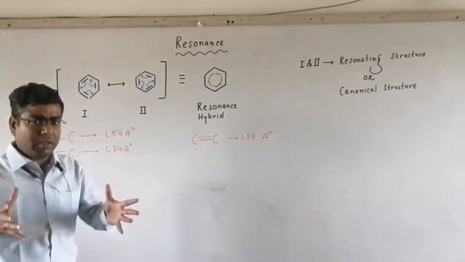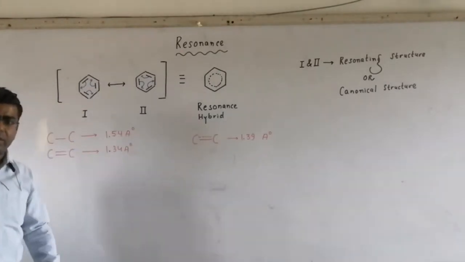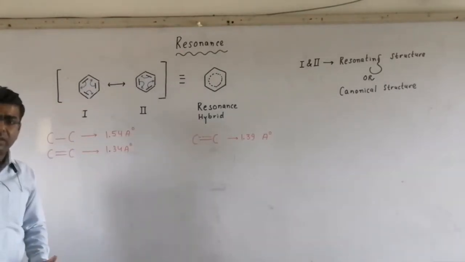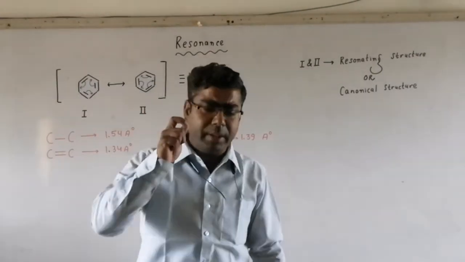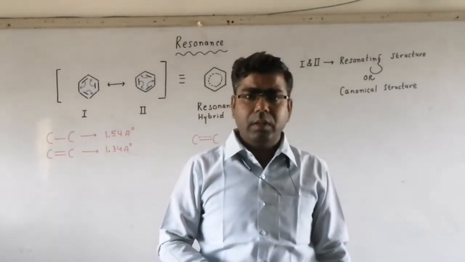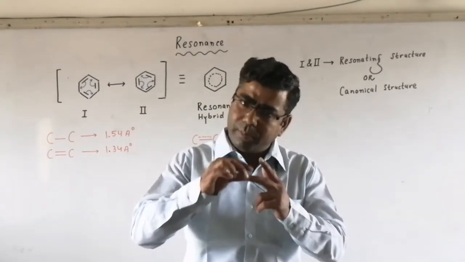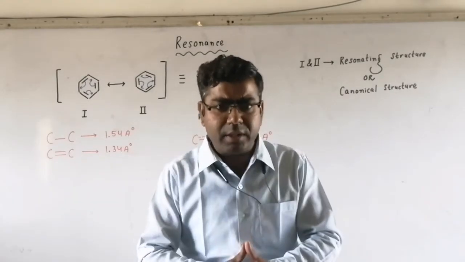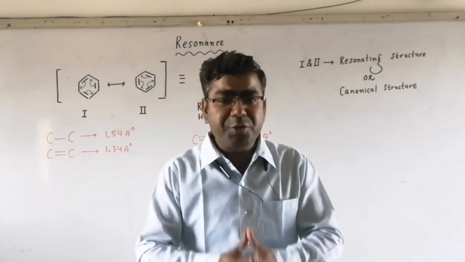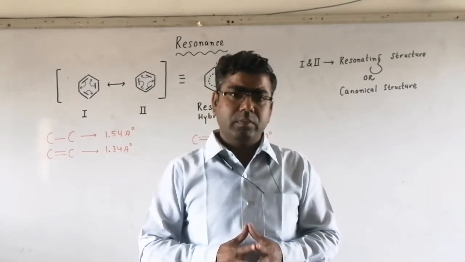So how to draw the structure? These double bonds are changing their position. These are delocalized. That's why each bond between the carbon-carbon atoms is not a single bond or a double bond. Rather, the bond nature is partial double bond, that is 1.5.